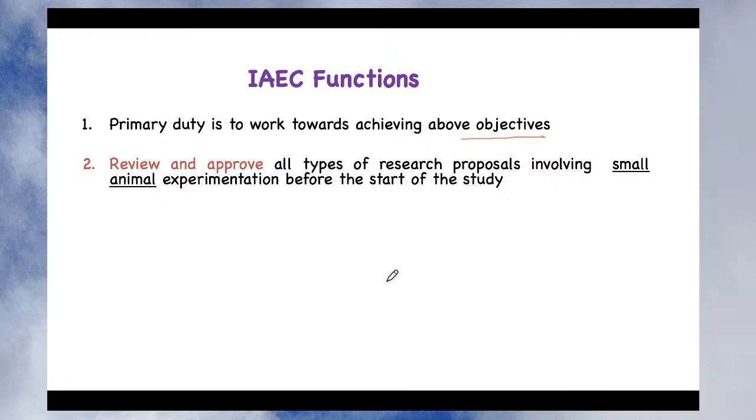So review and approval of all types of research proposals which involve smaller animals. This is very important. I have underlined that: the smaller animal. So experiments on the smaller animals need approval before the start of the study. If you have taken a research proposal and you want to do an experiment, you should submit a proposal, and there is one separate form called Form B. We'll be looking into those documents.